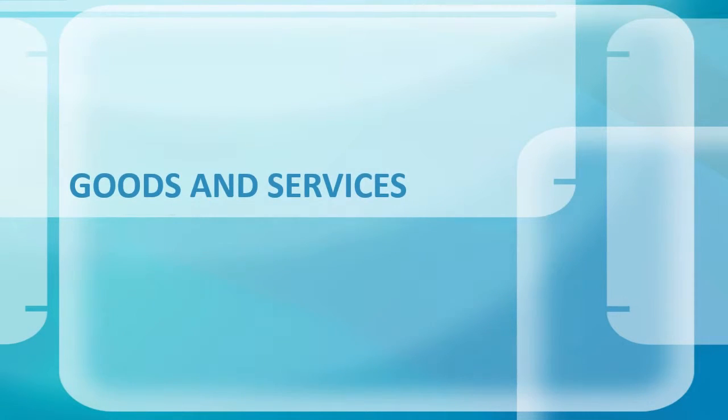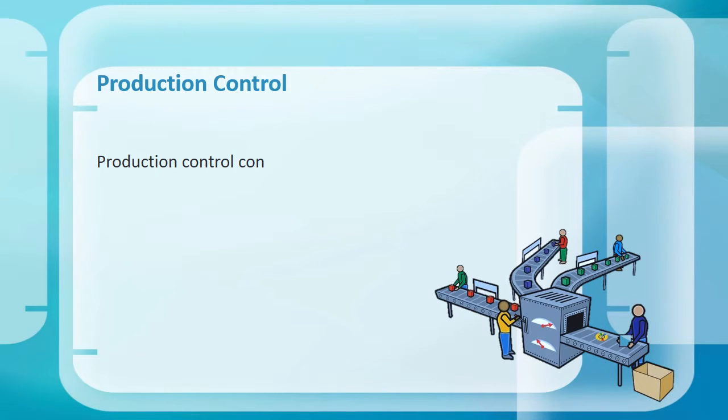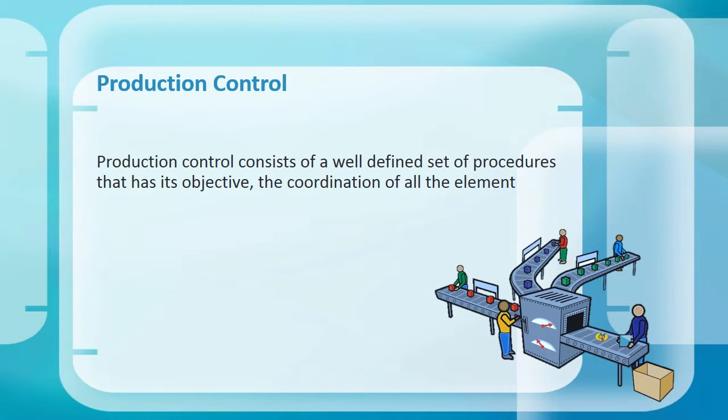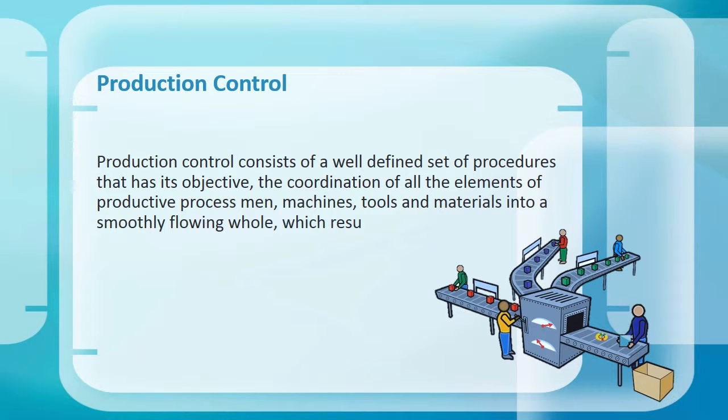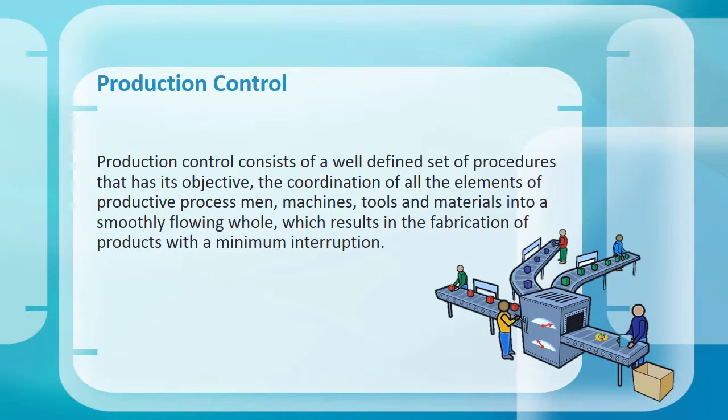Goods and services. Production control consists of a well-defined set of steps, has as its objective the coordination of all the elements of the productive process, men, machines, tools, and materials into a smoothly flowing whole, which results in the fabrication of products with a minimum of interruption.